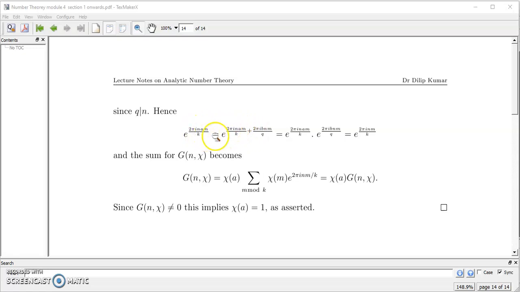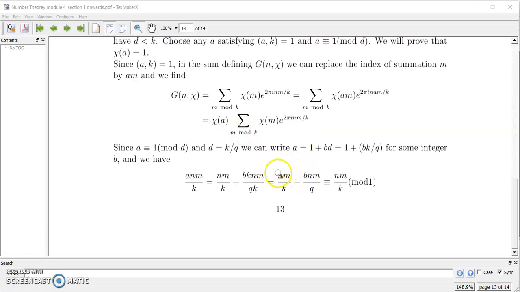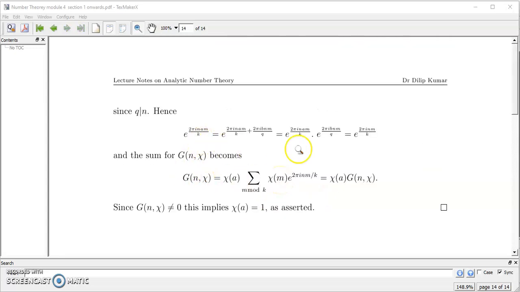Sorry, here it is not n am. This should be replaced by nm by k plus b nm by q. This is what we have to replace. Anm by k can be replaced by 2 pi i nm by k plus b nm by q.